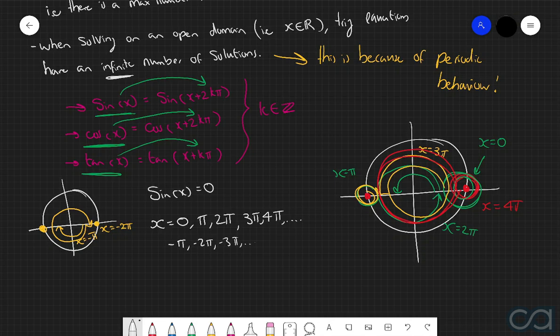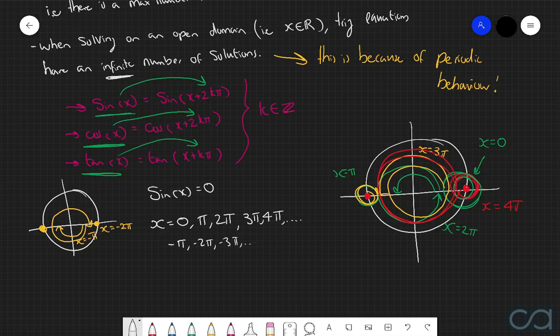So this is just a very, very simple example of showing why trigonometric equations have an infinite number of solutions when we are considering an open domain. It's because of this periodic nature that after every single period, the unit circle repeats itself, and so therefore these trigonometric functions repeat themselves again and again and again every single time they go around the unit circle. And so it therefore makes sense that we have an infinite number of solutions because we can go around the unit circle as many times as we want.